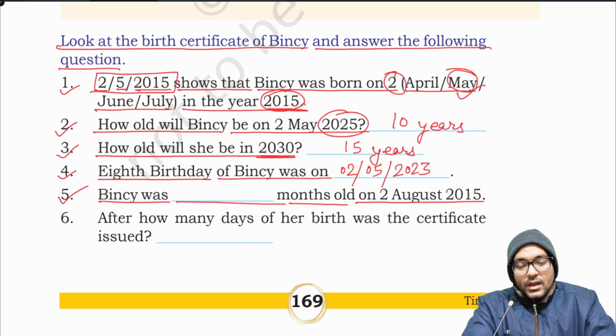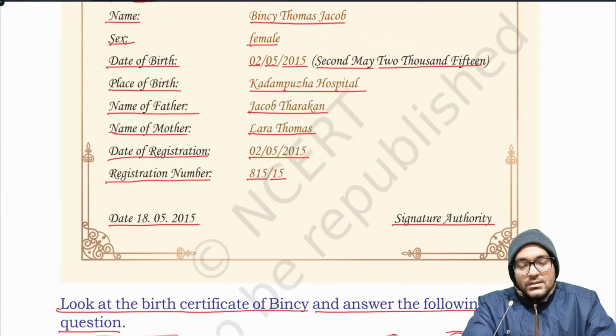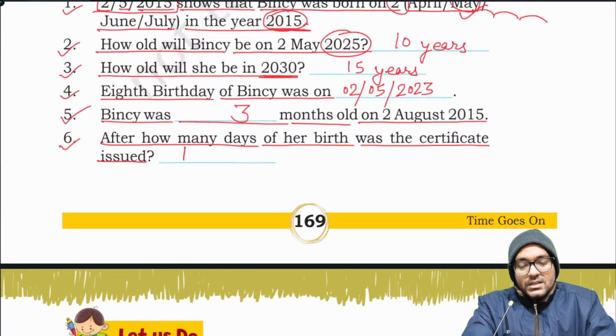That is after May, June 1 month, July 2 months, August 3 months. 6. After how many days of her birth was the certificate issued? That is 18 minus 2. 16 days.